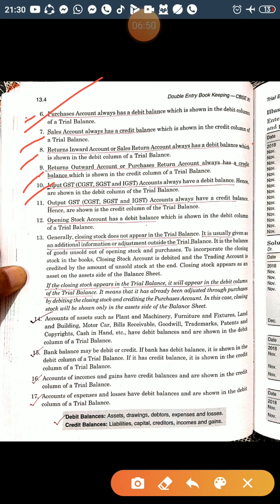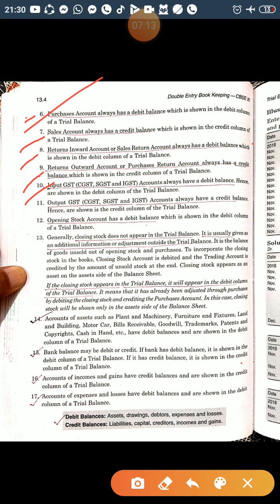If the closing stock appears in the trial balance, it will appear in the debit column. It means that it has already been adjusted through purchases by debiting closing stock and crediting the purchase account. In this case, closing stock will be shown only on the asset side of the balance sheet.